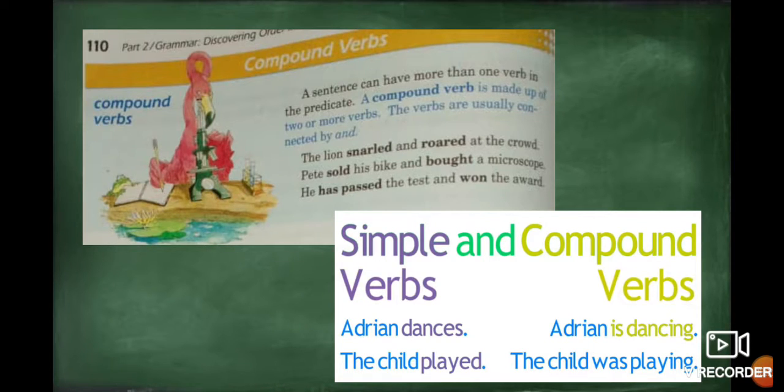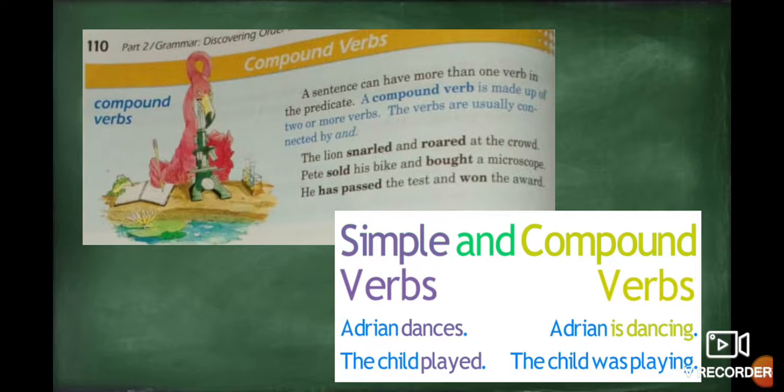A compound verb is made up of two or more verbs. That means we can write in a sentence two, three, or more verbs, and this is a predicate with compound verbs. The verbs are usually connected by a conjunction, and in this case the conjunction is "and". And we have some examples here.